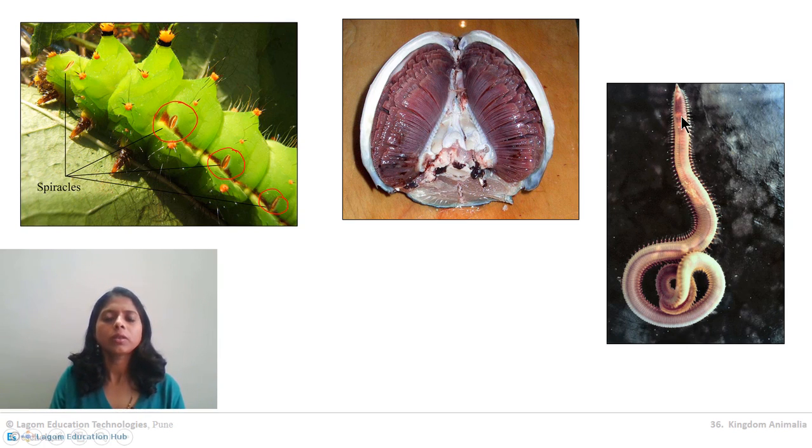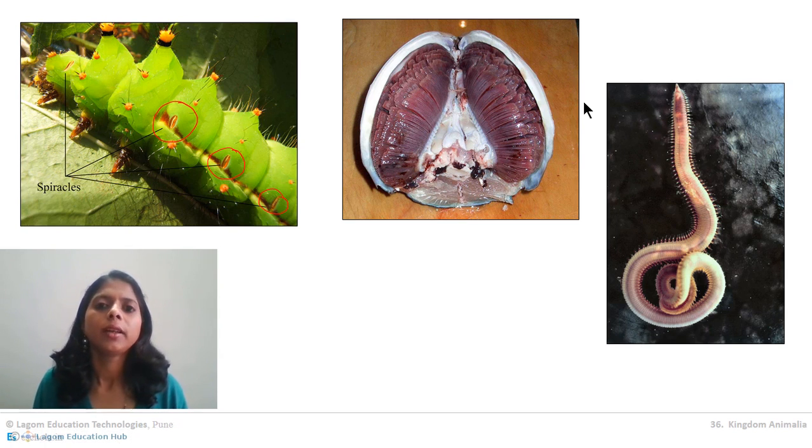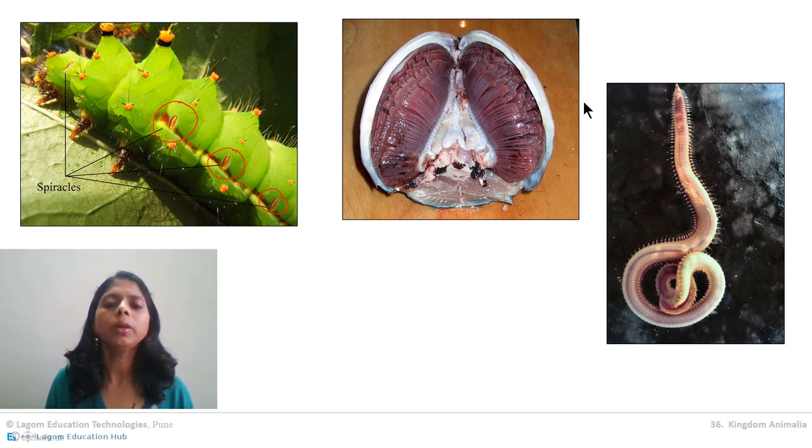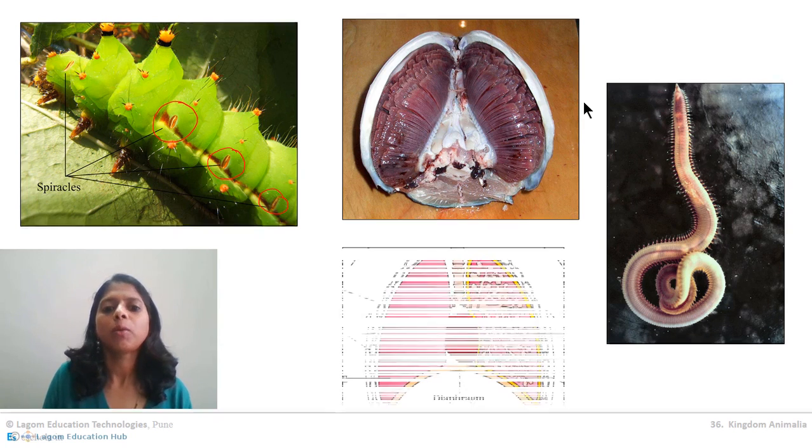So if you observe, earthworms are present during the rainy season, but when the month of October, November comes, all earthworms start dying. Why? Because their skin gets dry and they cannot do respiration, and they die because of that. Okay, so skin works as a respiratory surface only if it is moist.